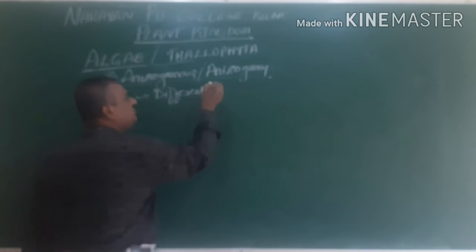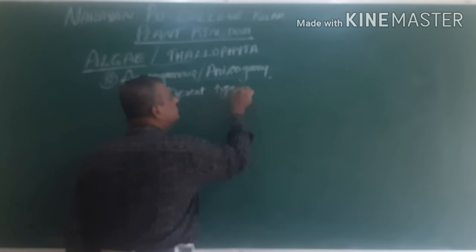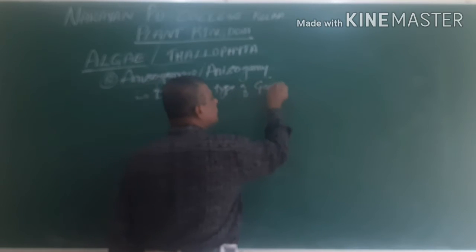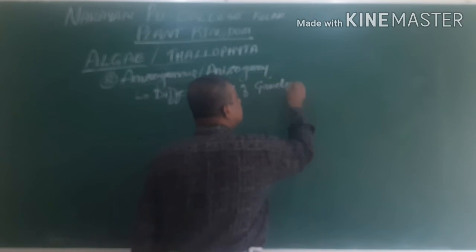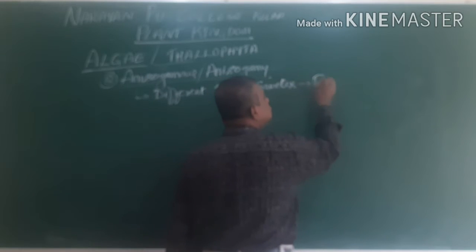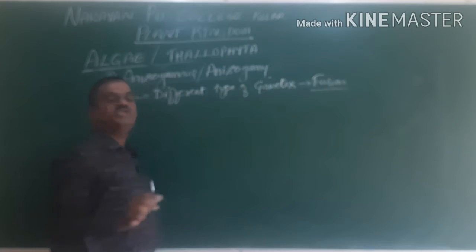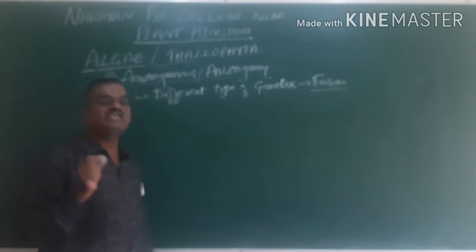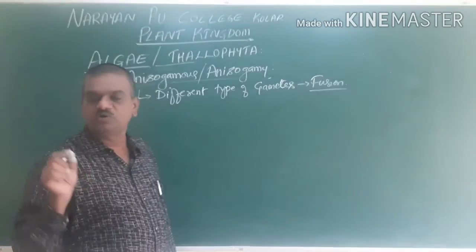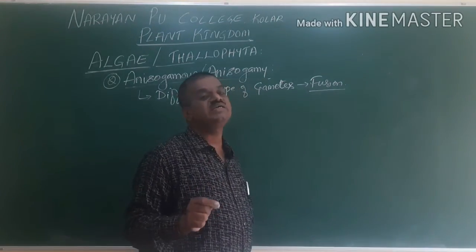The gametes are not similar. Different types of gametes are fused. Fusion of different types of gametes takes place, hence it is called anisogamy. Here the gametes will not be similar, they are unlike gametes.